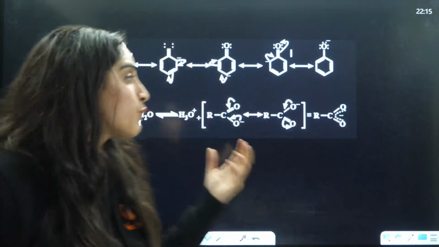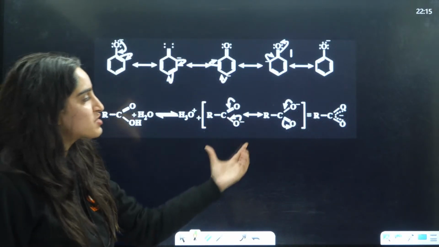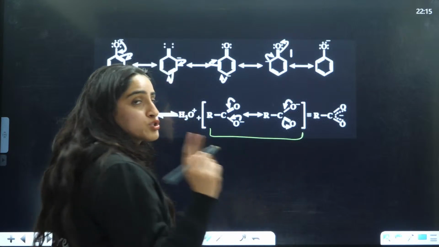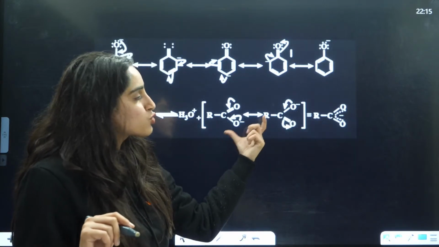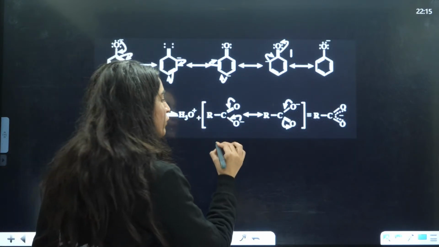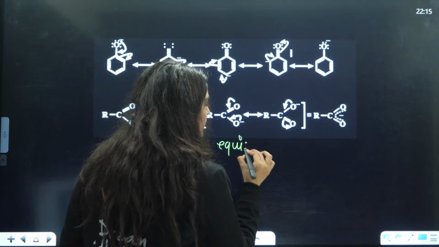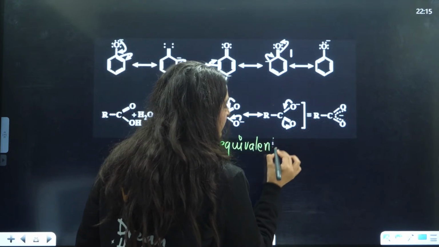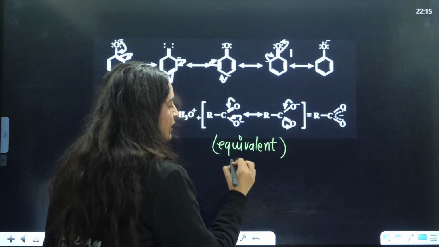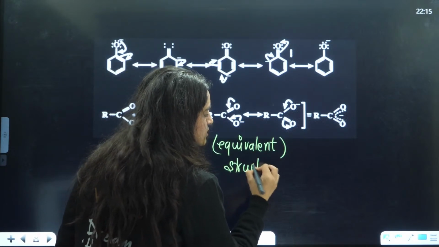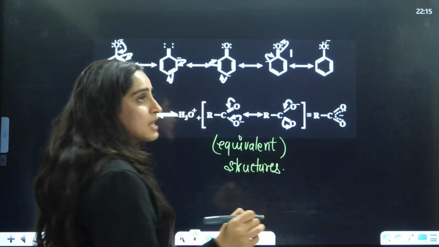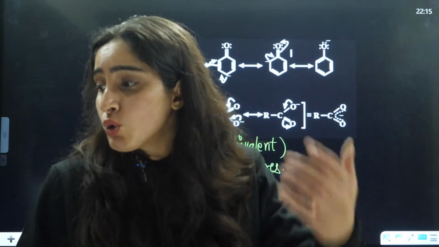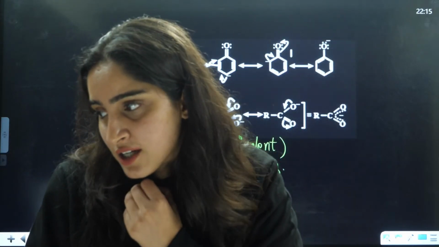But in this case, why is carboxylate ion, which has just 2 resonating structures, more stable? The reason is these 2 resonating structures are equivalent in nature. Equivalent structures have more stability as compared to the number of resonating structures.